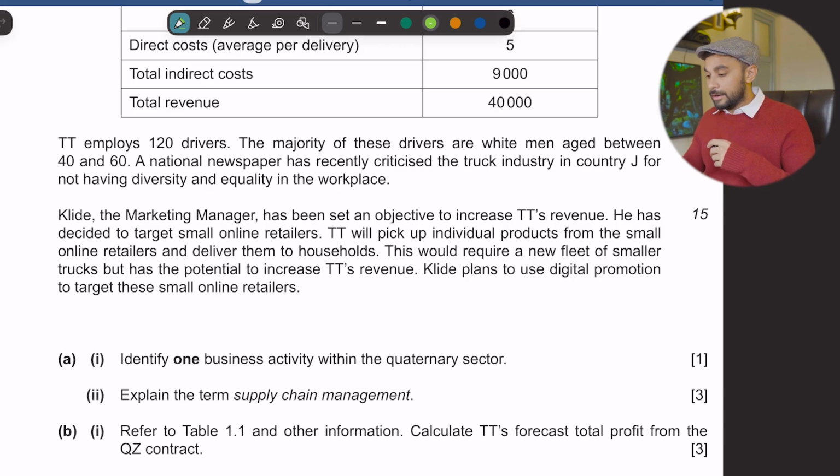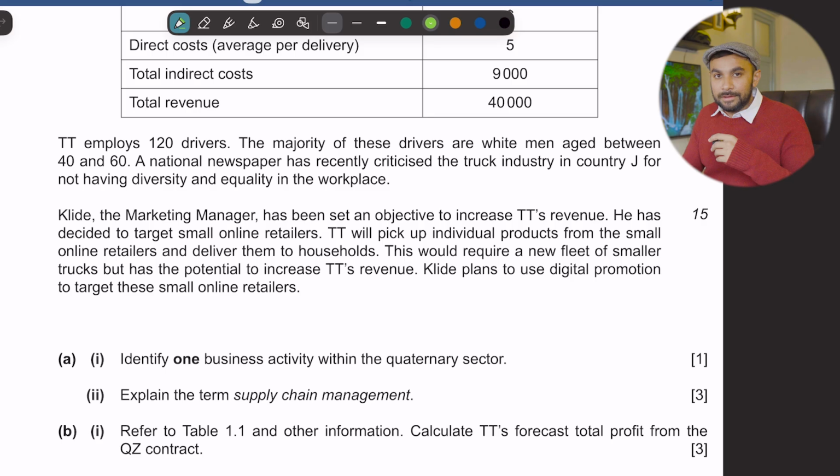second last paragraph here. So TT employs 120 drivers. The majority of these drivers are white men aged between 40 and 60. Damn, that's like too specific. मतलब white men aged between 40 and 60. A national newspaper has recently criticized the truck industry in country J for not having diversity and equality in the workplace. Clearly, they are white men.